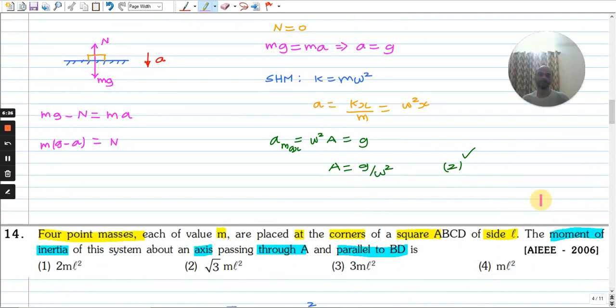This is the next question. 4 point masses, each of mass m, are placed at the corners of a square ABCD of side L. The moment of inertia of the system about an axis passing through A, which is the vertex, and parallel to BD is... BD is the diagonal in the plane of the square. So you can pause and attempt this question.